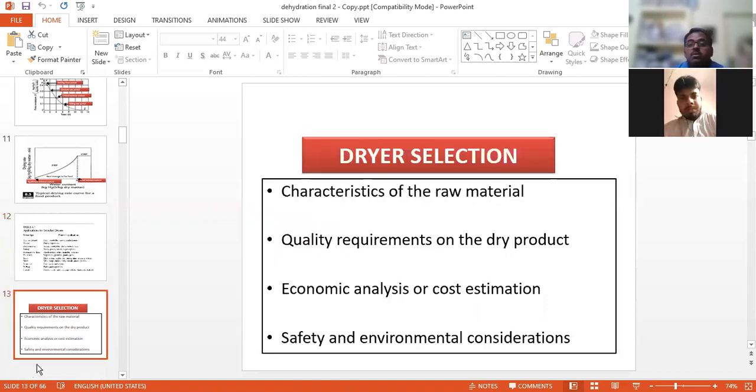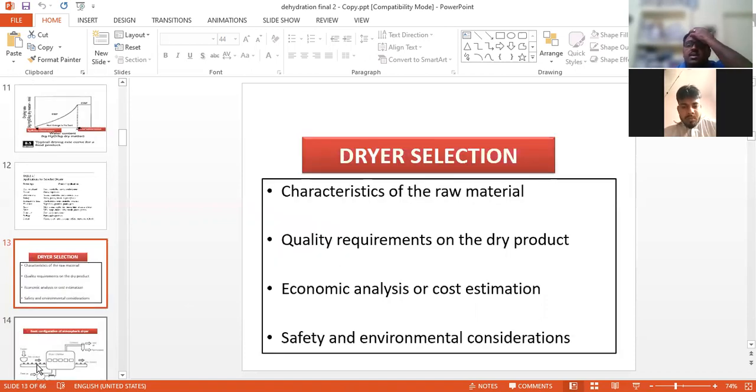And another one is, what are the criteria for the selection of the dryer? What are the characteristics of the raw material? What is the moisture level? What are the different nutrients which are affected by the heat? That is the characteristics of the raw material. Then the quantity required of the dry product. There is also economic analysis or cost estimation, which we also keep in mind for the dryer selection.